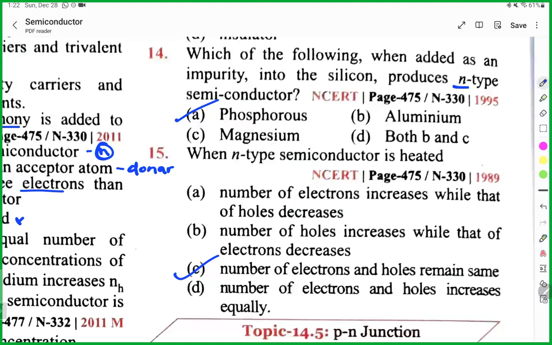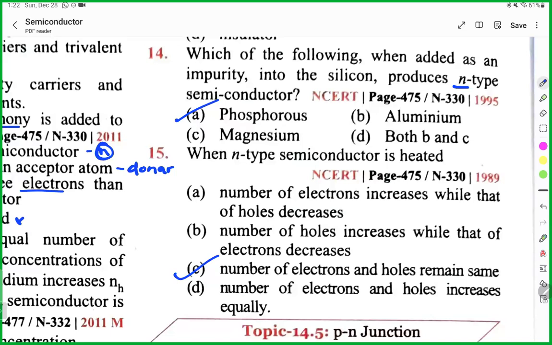Correct? It is electrically neutral, so that's why it should be overall the same. Am I right? Anybody have a doubt?